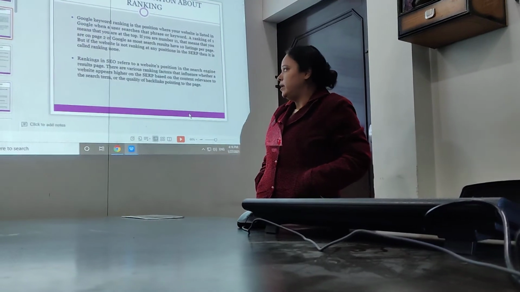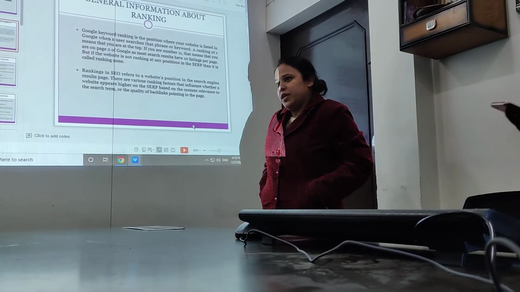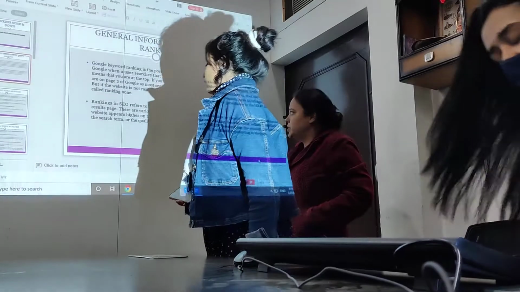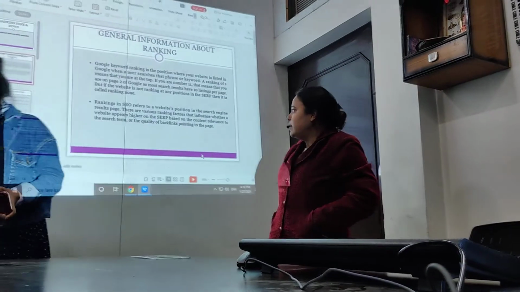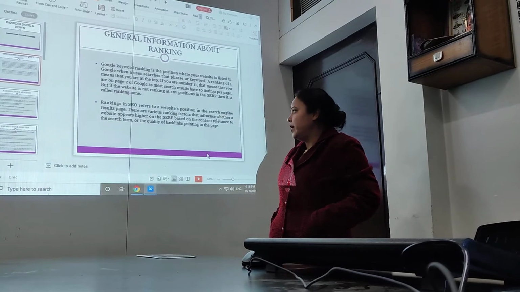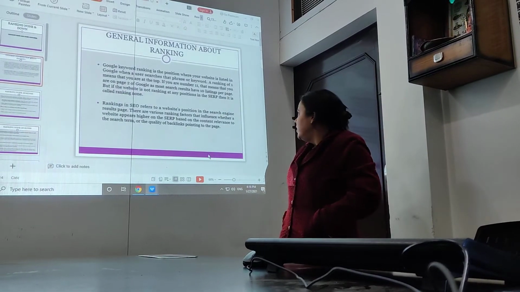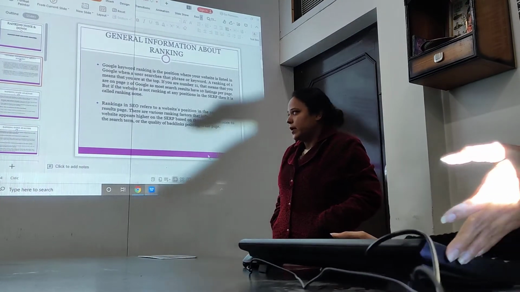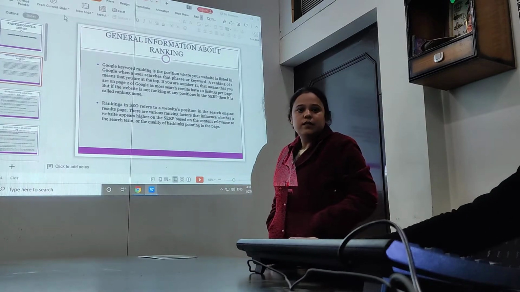Near to 23 or 25 on SERP, that means you are at the third page. So keyword ranking in SEO refers to a position on SERP, and keyword ranking depends on multiple factors that we will discuss today. Now please slide third.